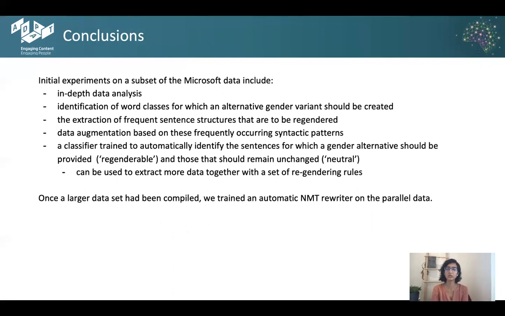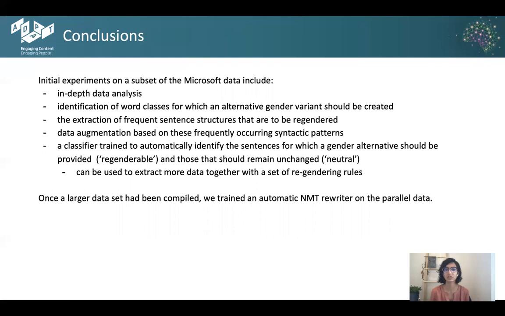To quickly conclude, the biggest challenge in our research work was to gather a large gender parallel data corpus, which was overcome by a quick in-depth analysis of the data that Microsoft provided in order to identify word classes for which an alternative gender variant should be created. Once that was done, we were able to extract frequent sentence structures from the OpenSubtitles corpus, which is a huge enough corpus to train the neural machine translation rewriter.